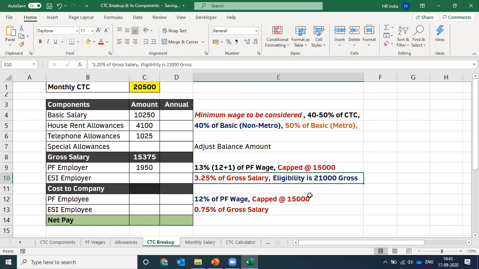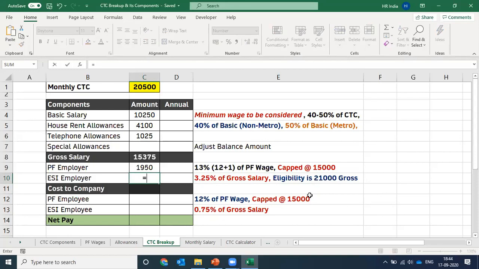Those who are getting gross salary more than rupees 21,000 are not eligible for the ESI benefits. It means those who are not eligible for ESI benefits, we do not need to contribute for those employees in ESI. So whenever you are calculating ESI, you need to consider all these criteria.